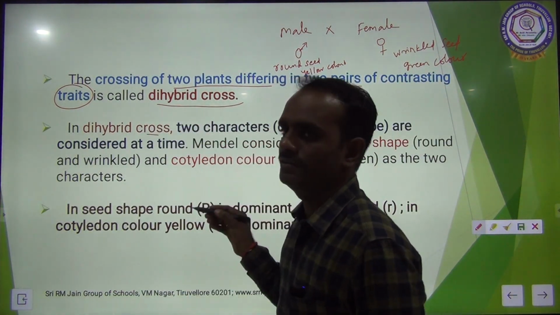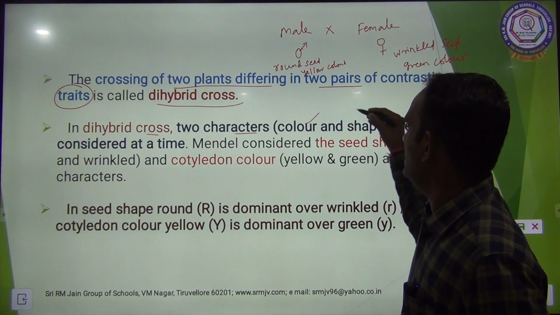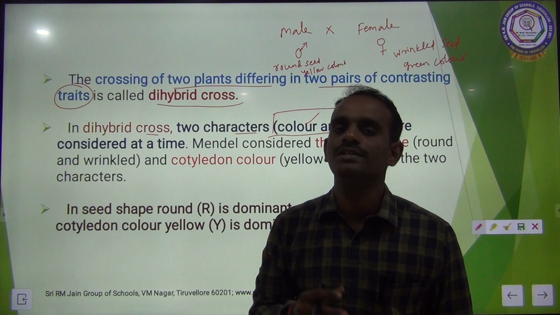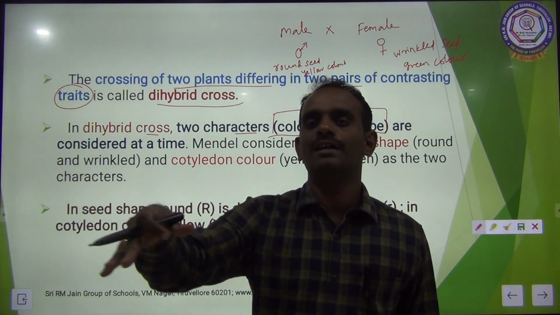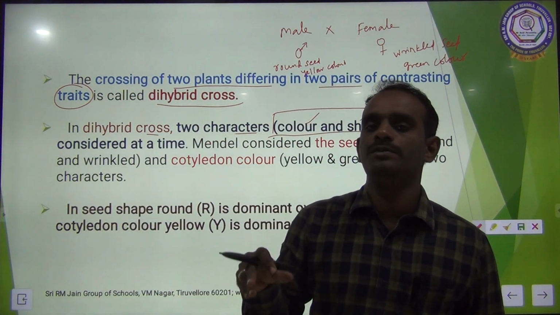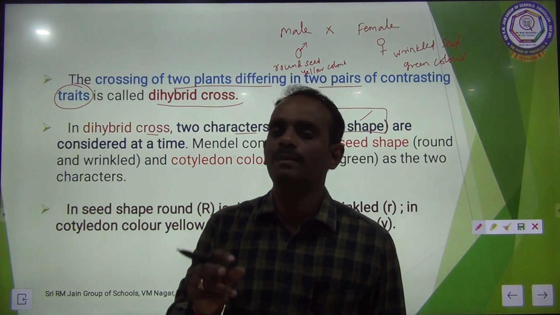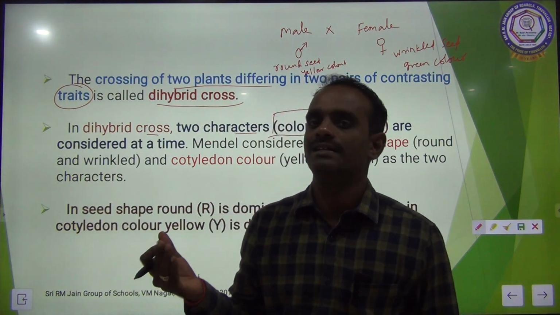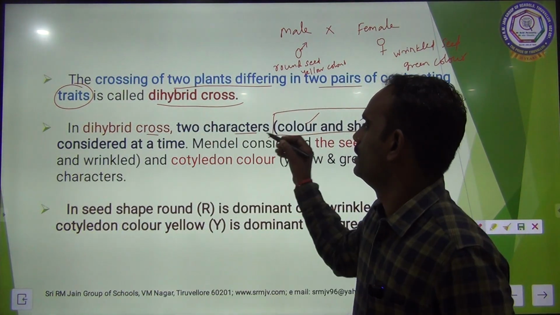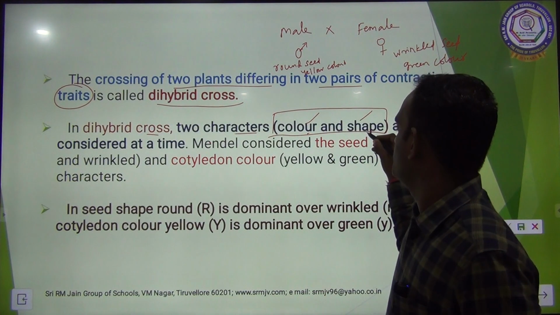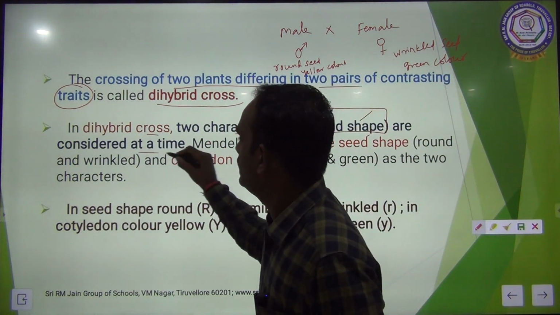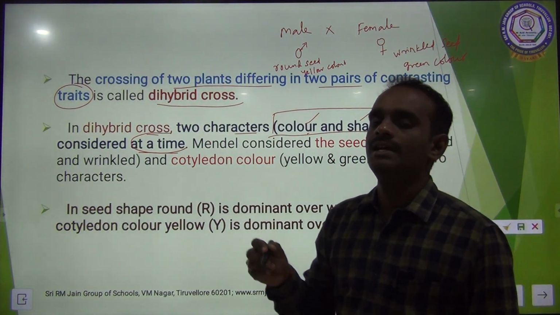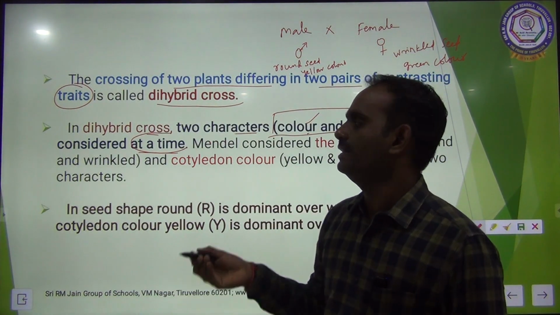In a dihybrid cross, two characters, see, color and shape. Color and shape are the two morphological characters. We can see the color of the seed, and we can see the shape of the seed. So this is said to be a morphological character. In a dihybrid cross, two characters, color and shape, are considered at a time.